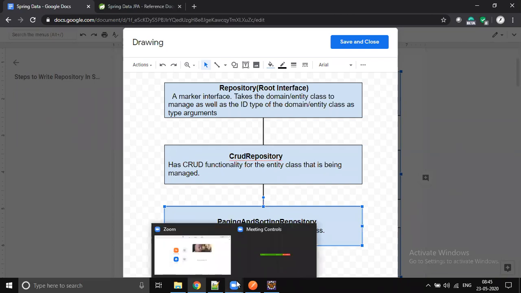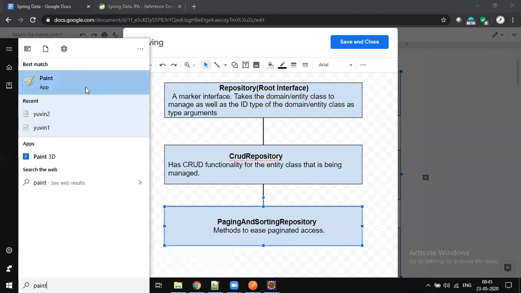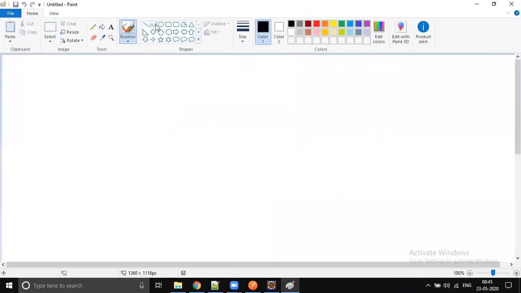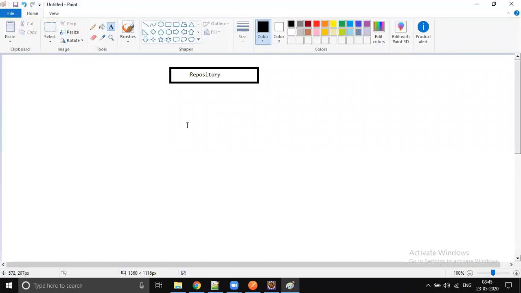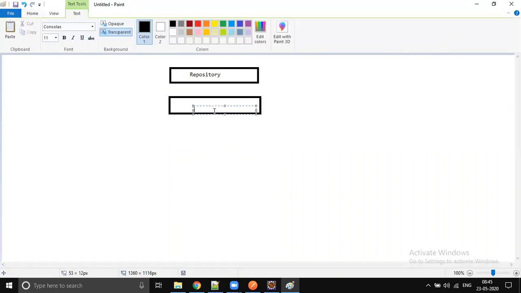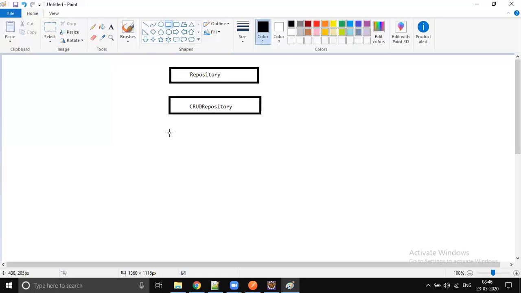Paging and sorting. Okay. Let me drill down from here. So till now we have a straight line, right? Repository, CRUD repository, and paging and sorting repository.